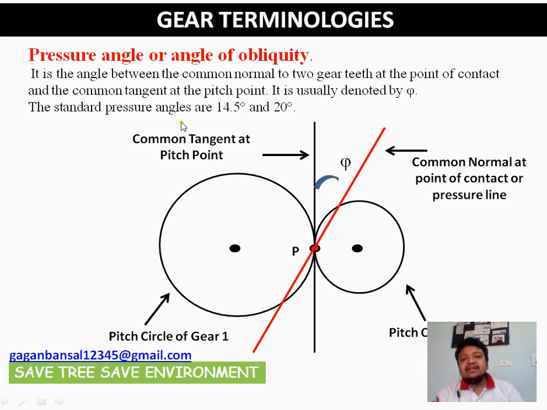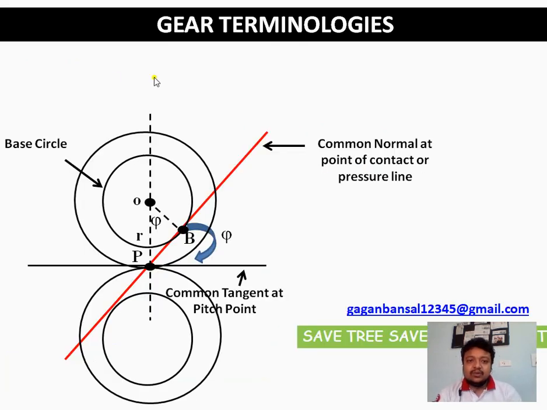The standard pressure angles are 14.5 degree and 20 degree. In most gear designs we use pressure angles of 14.5 degree and 20 degree based on the applications. So you can see here also.